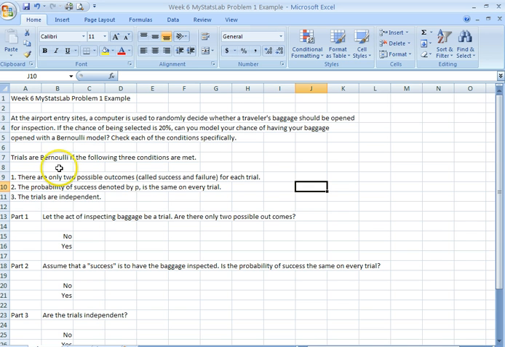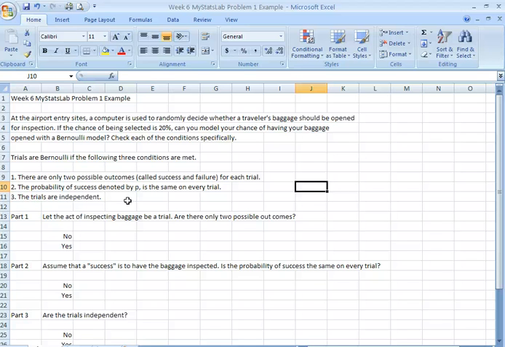So, trials are Bernoulli if the following conditions are met. These three conditions are: there are only two possible outcomes called success and failure for each trial. The probability of success, denoted by P, is the same on every trial, and the trials are independent. So we have a few questions we're going to ask about this problem, and actually today in this problem we have no math to do. It's just yes and no answers. So let's take a look.